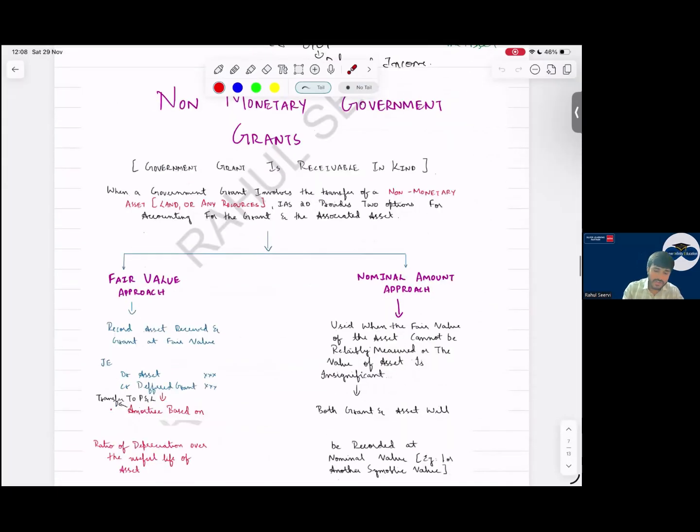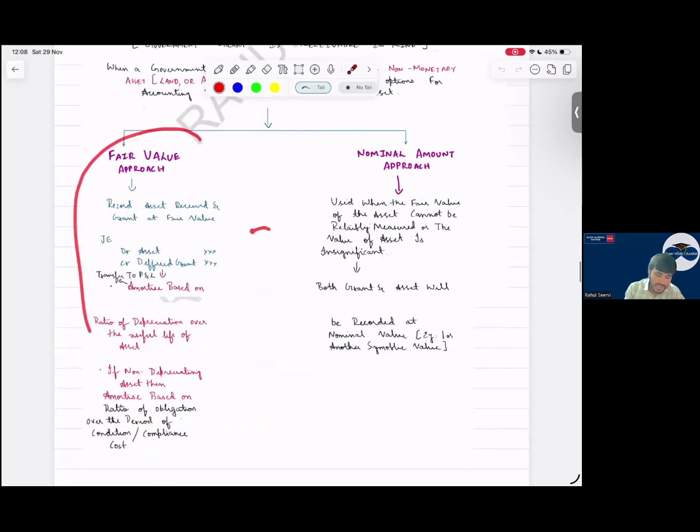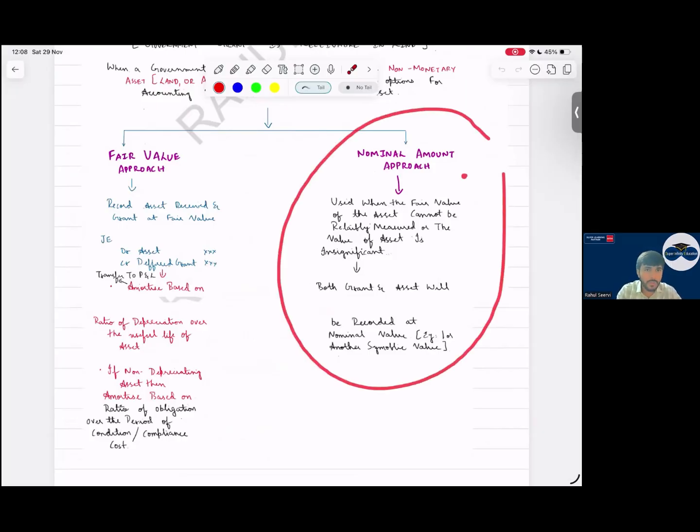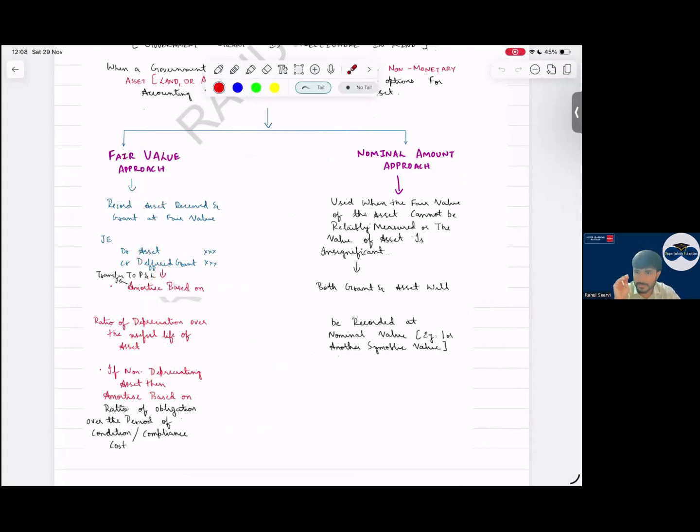Then non-monetary grant. If the government is not giving in cash but in kind, giving any asset, in that case we follow the fair value approach. Recognize the asset which you have received at fair value. Debit asset, credit deferred grant, and this deferred grant is recorded into P&L over the condition, whether depreciation or any other thing. Nominal amount means if fair value is not available, then record 1, 2, 3 rupees, etc.